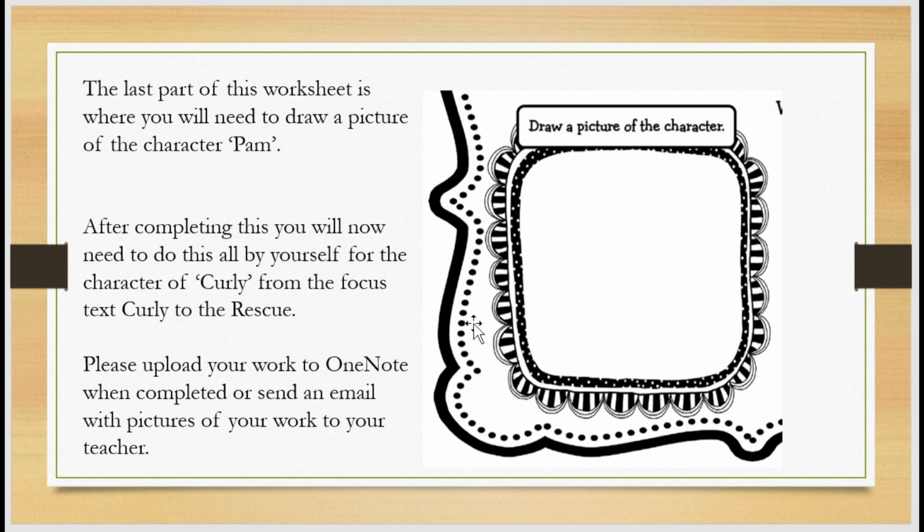You are going to go and do this sheet again. You should have 2 copies of it. You are then going to do it for the character of Curly to the rescue. All right. Please make sure that when you finish your work that you either upload it onto the OneNote or send a picture or a scanned in copy of your work to your teacher, because then we are able to mark it and give you some feedback to keep moving forward with your work. If you have any questions, please send us an email.